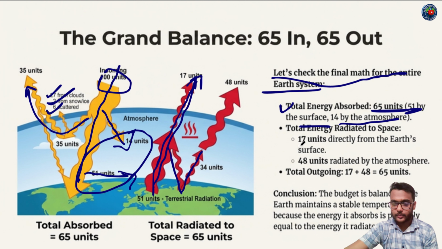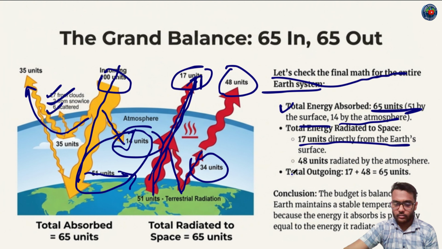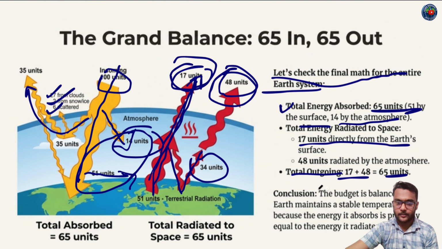Total energy radiated to space: 17 units directly from the Earth's surface, and 48 units radiated by the atmosphere. This is 34 units and 14 units radiated by the atmosphere. Now total outgoing 17 plus 48 is equal to 65 units. Okay, the budget is balanced. The Earth received 65 and radiated 65. Okay, the budget is balanced.